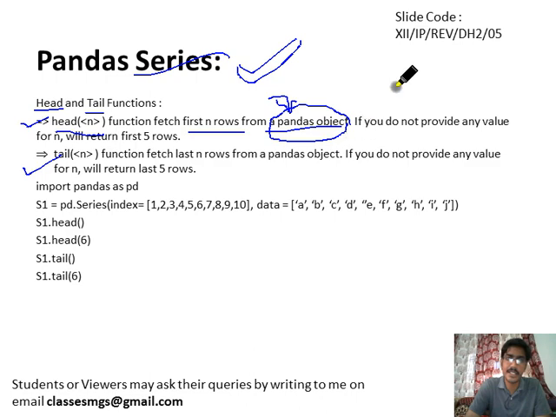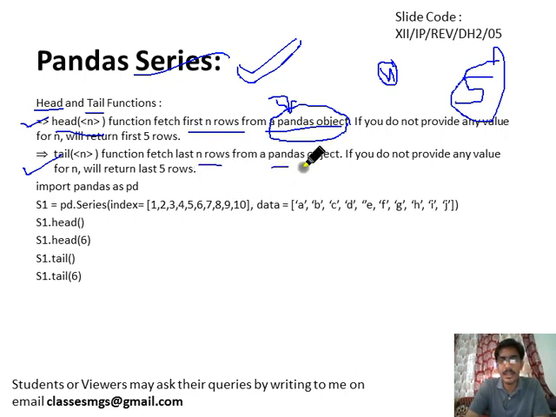The head function will return the top n rows from the pandas object. If we don't pass the value n in the head function, then by default it will return the top 5 values, and similarly the tail function returns the n rows from the bottom.